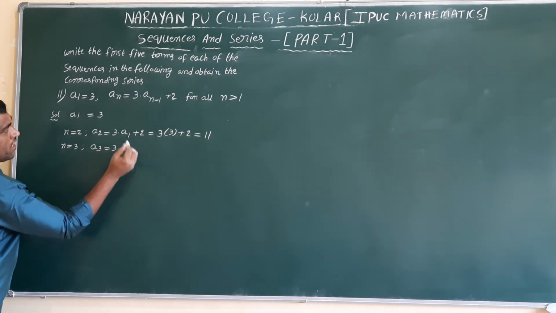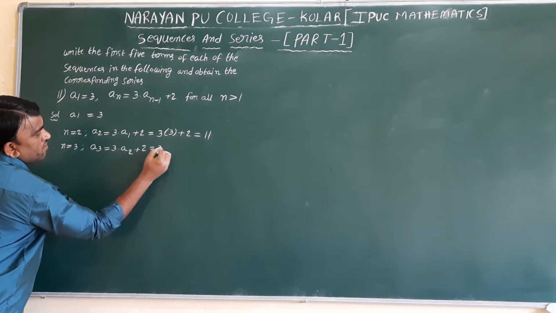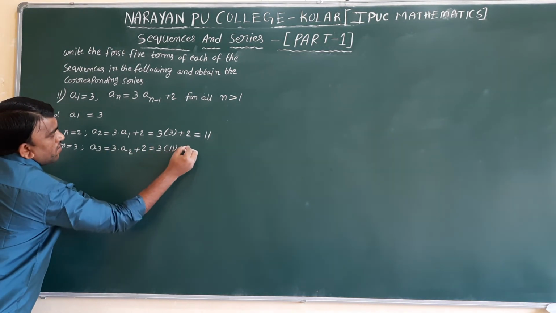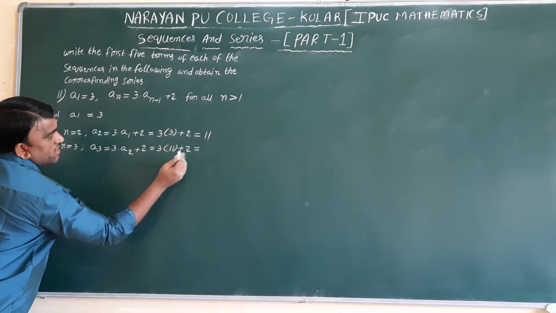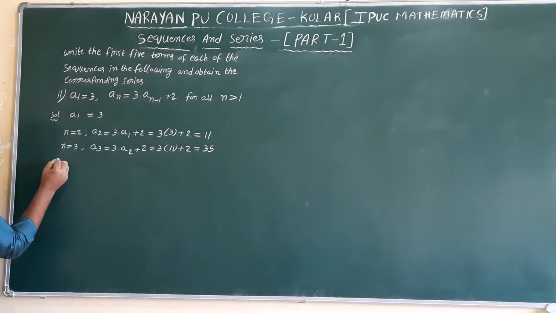3 into a, 3 minus 1 is 2, plus 2. 3 into a2, value 11, plus 2. 11 times 3 is 33. 33 plus 2 is 35. n value 4.